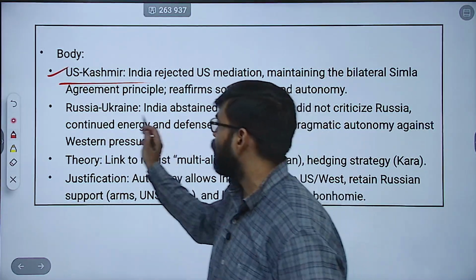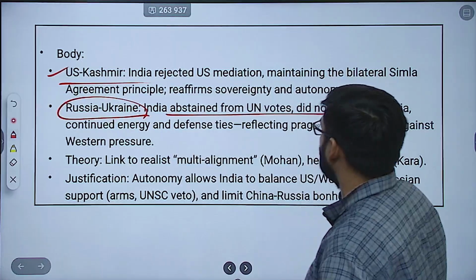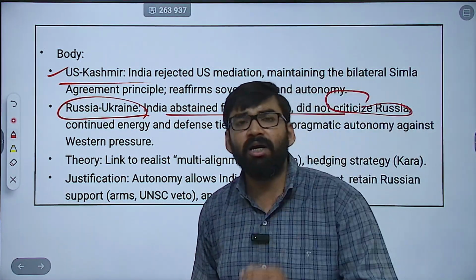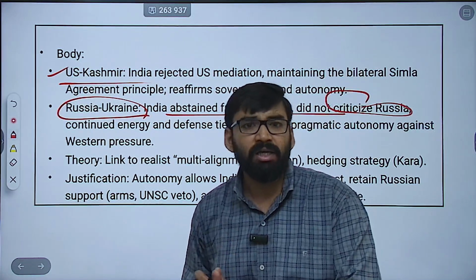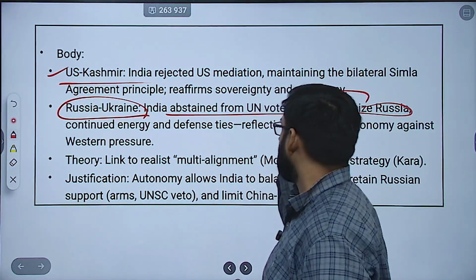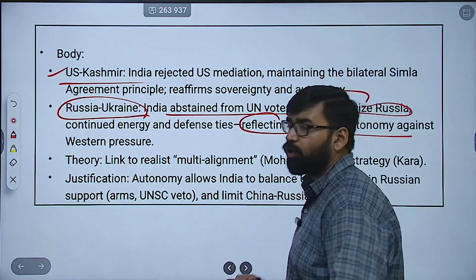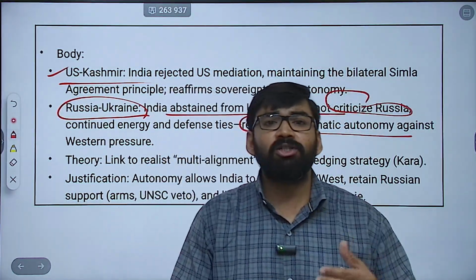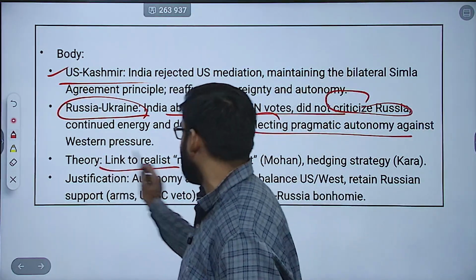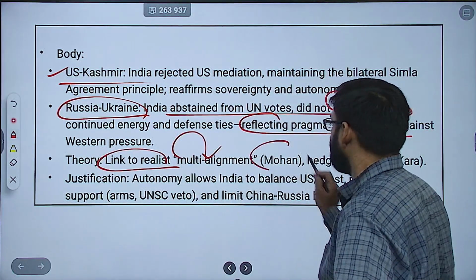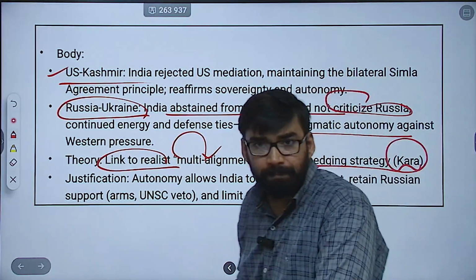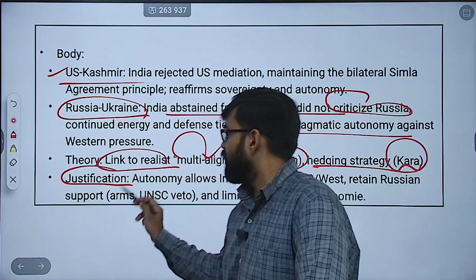Then you can mention Russia and Ukraine. India abstained from UN votes and did not criticize Russia. So here India continued energy and defense ties with Russia, which reflects the pragmatic autonomy against the Western countries' pressure. Then you can mention various theories. You can link to realist multi-alignment, that is C. Raja Mohan, and the hedging strategy, which is given by Kara. Clear?